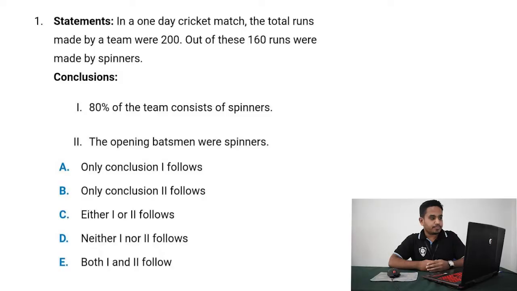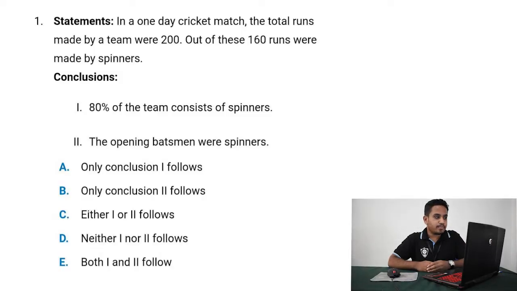Today we are going to learn how to solve the problems based on statements and conclusions. In each question, a statement is given followed by two conclusions, numbered 1 and 2. You have to assume everything in the statement to be true. Then consider two conclusions together and decide which of them logically follows beyond a reasonable doubt from the information given in the statement. Let us now look into the problems.